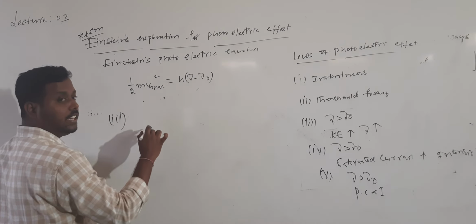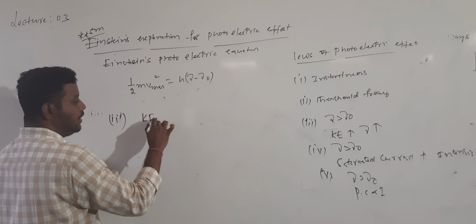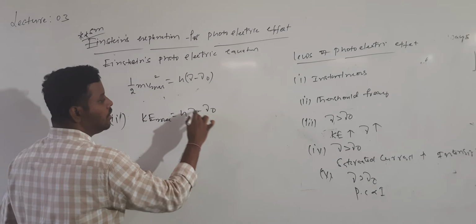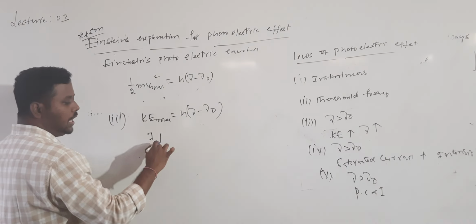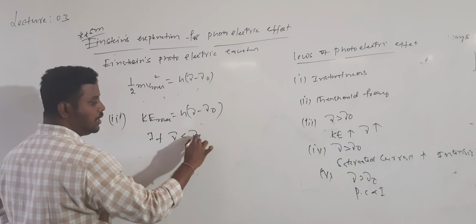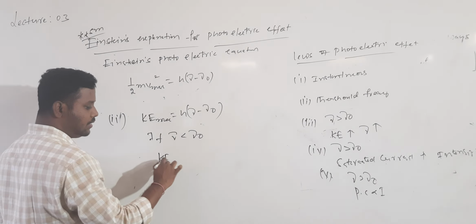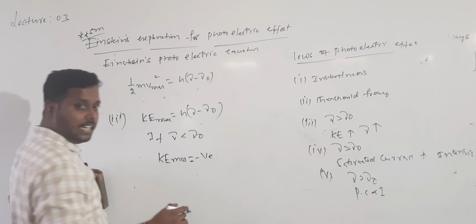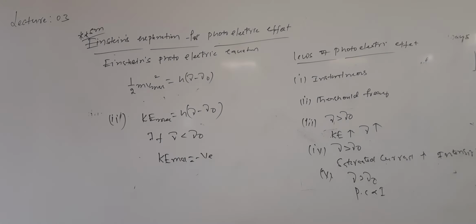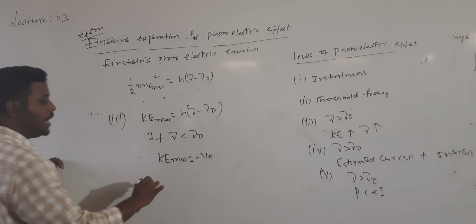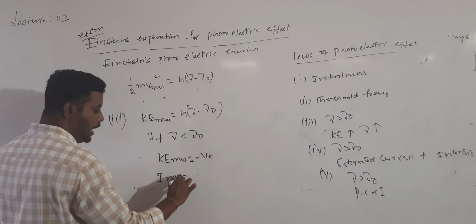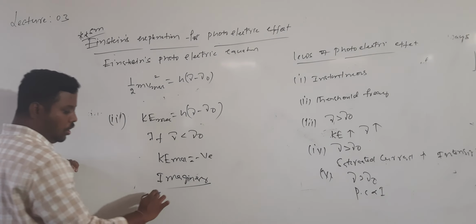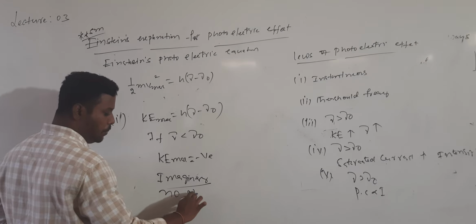The second law can also be explained by using Einstein theory. What is Einstein theory? Kinetic energy KE max will be equal to h into (ν minus ν naught). If ν is less than ν naught, what happens to KE max? Kinetic energy will be negative. But kinetic energy is a scalar, it can never be negative. Negative kinetic energy means imaginary. What is the meaning of imaginary? It means no photoelectric effect; it is not possible.